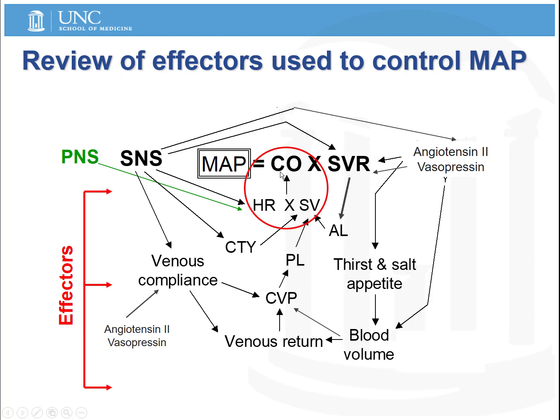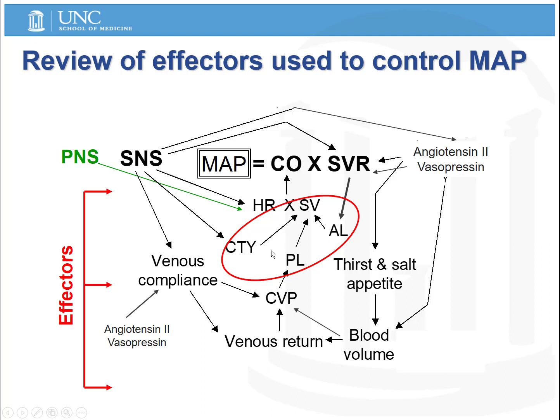Also, remember that cardiac output is dependent upon the heart rate and the stroke volume, and increases in either one of these factors would cause an increase in cardiac output and ultimately an increase in mean arterial pressure. Let's also remind ourselves that stroke volume is dependent upon contractility of the heart muscle, the preload, and the afterload.